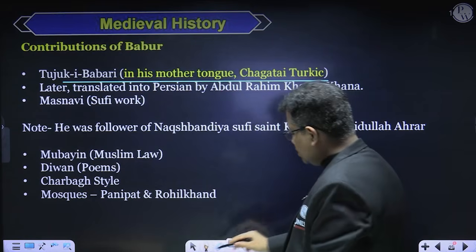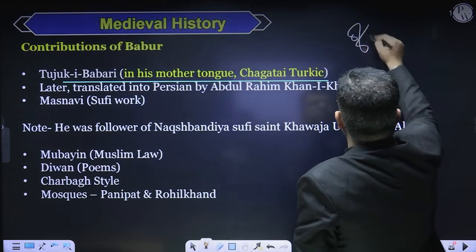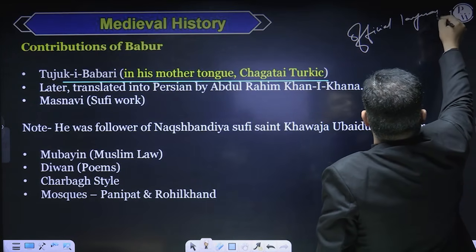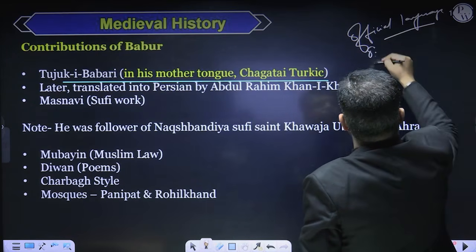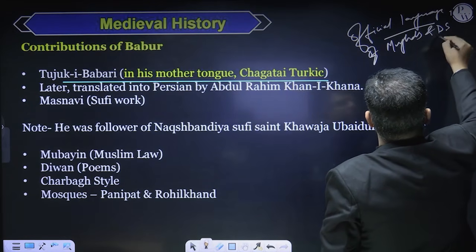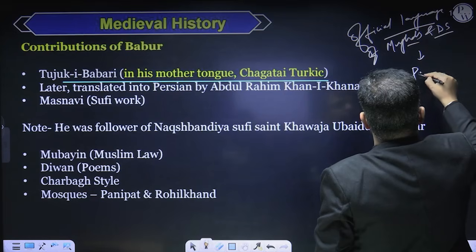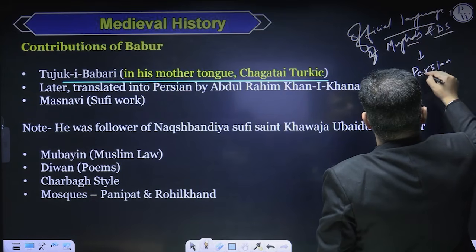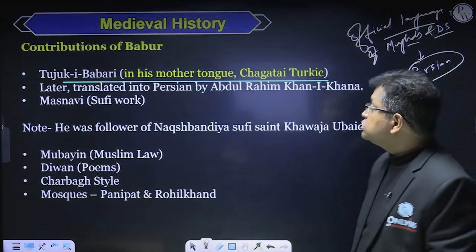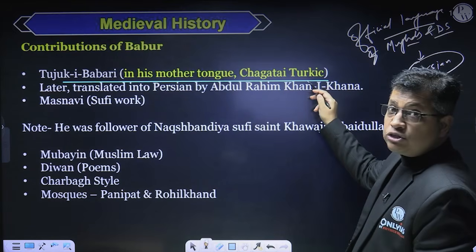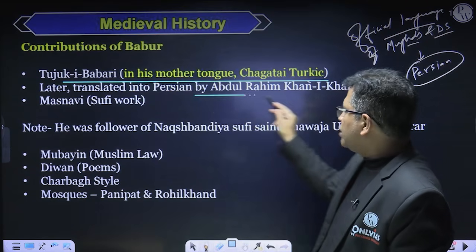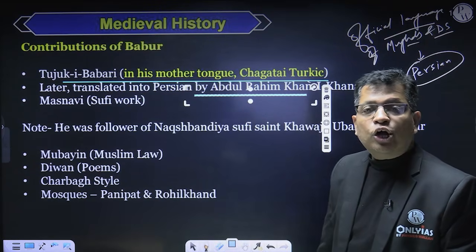It is important because the official language of the Mughals and the Delhi Sultanate was Persian. Tuzuk-e Baburi is in the Turkic language, not in Persian, yet it was translated into Persian by Abdur Rahim Khan-e-Khana during the time of Akbar.